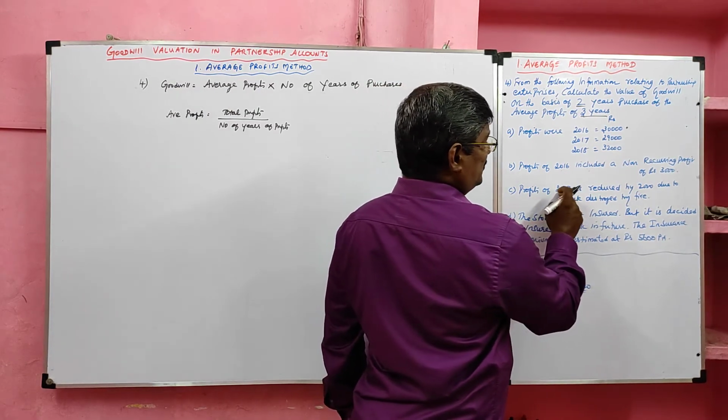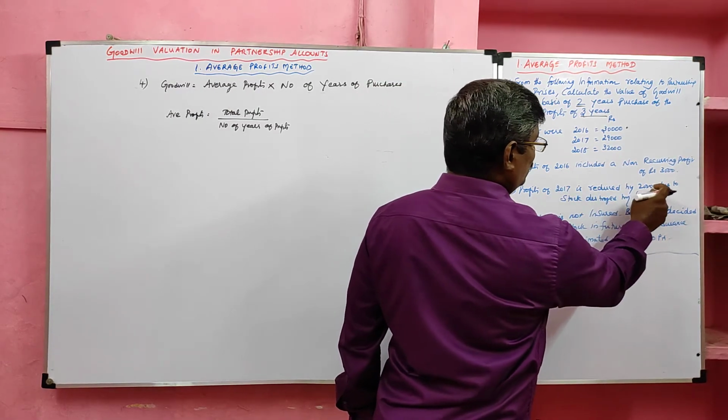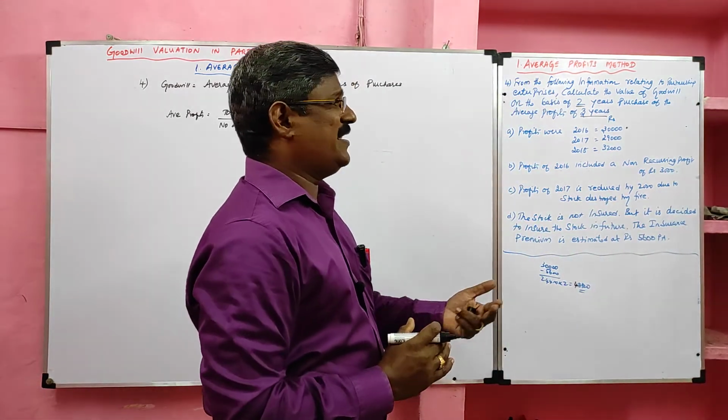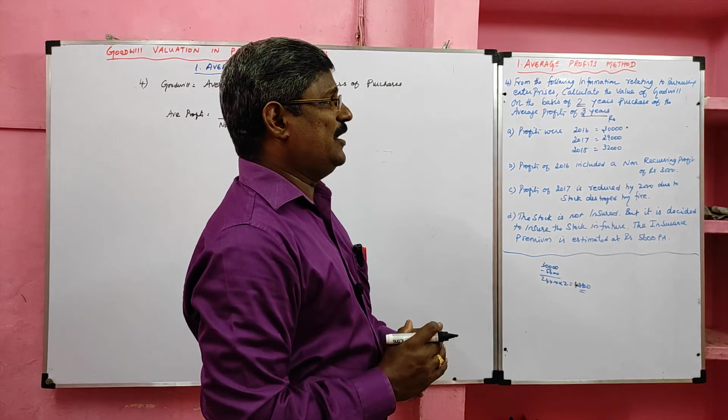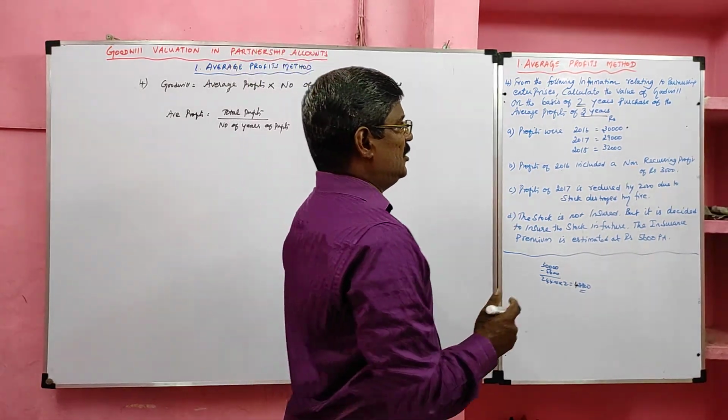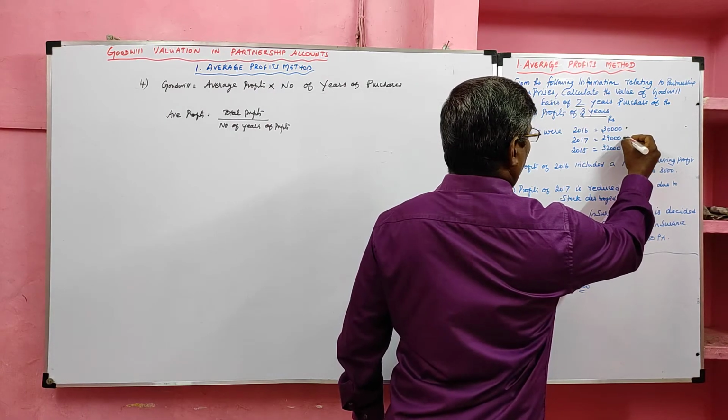Then, the profit of 2017 is reduced by 2,000 due to stock destroyed. So fire loss is a non-recurring expense. What we have to do? The expenses not likely to occur in the future, we have to add. So we have an adjustment for 2017 also.